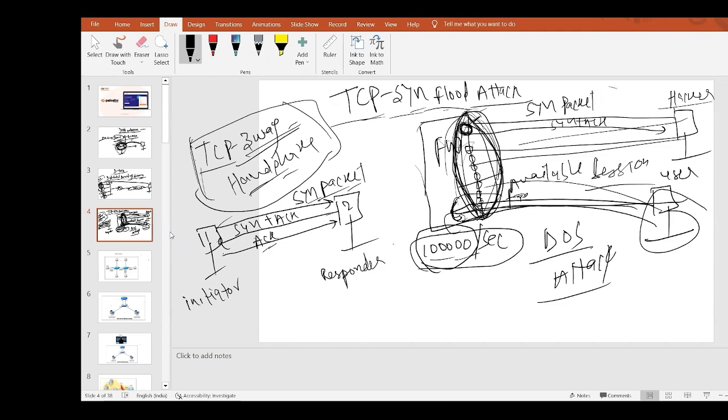So what kind of packet does this hacker send? It sends a TCP SYN packet. It sends SYN packets in a flood way, flooding with SYN packets. That's why this attack is called a TCP SYN flood attack.